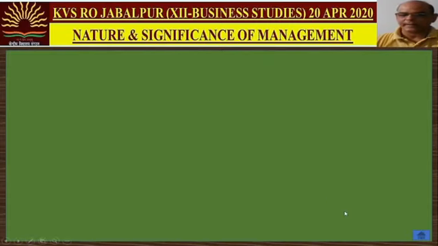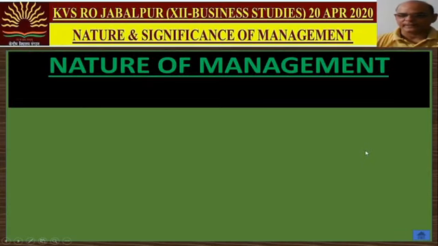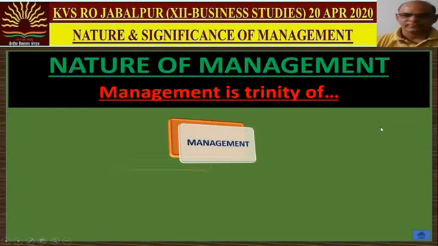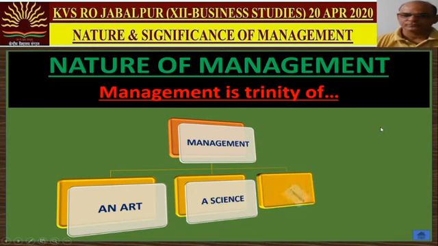Okay, so in our next lesson, we will discuss about nature of management. So management is a trinity of art, science and profession. Means management has the features of art, a science and a profession also. So in my next lecture we will discuss about the nature of management and the last topic of the unit, that is coordination as the essence of management.